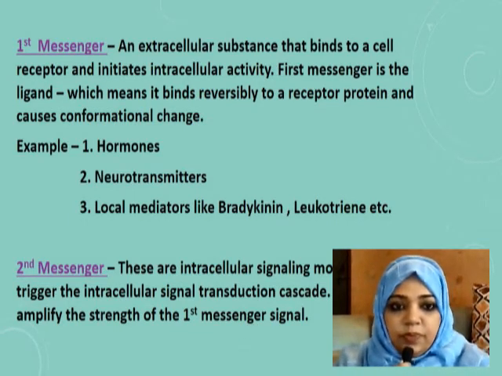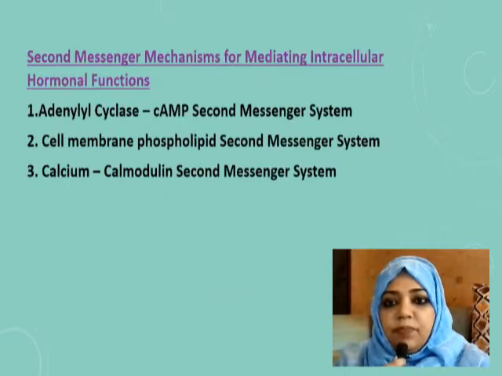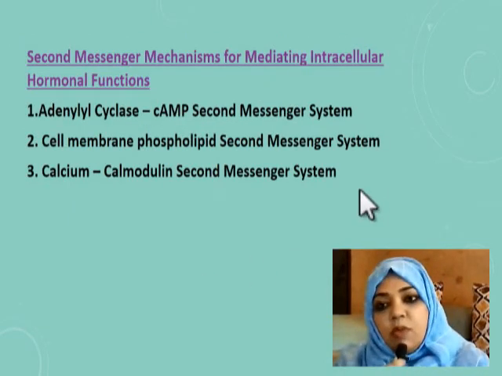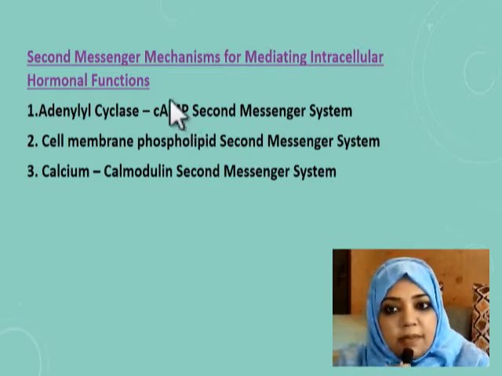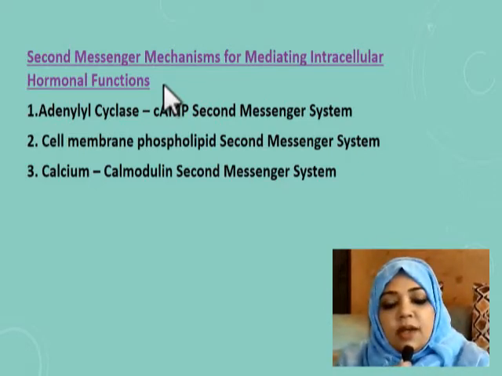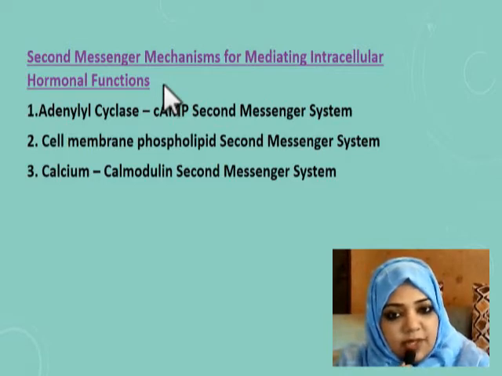So the third step of this mechanism of action of hormone is the second messenger mechanism for mediating intracellular hormonal function. Our first step was that the hormone binds with the receptor.